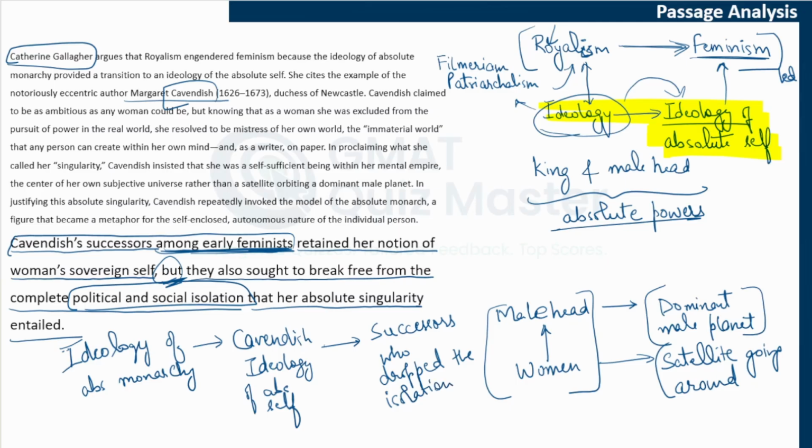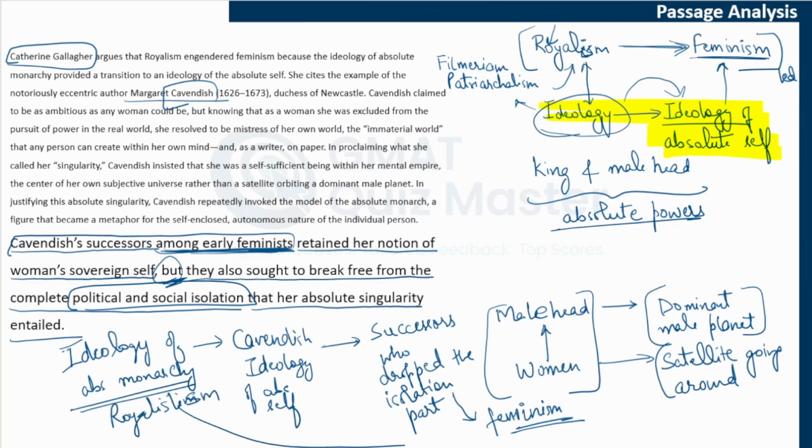They basically supported these rights, or feminism, in the real world, and that is how this ideology of absolute monarchy, which is related to royalism, led to feminism. So that is the entire argument of Catherine. This is how, with this example, Catherine is trying to explain the link between royalism and feminism, which was the odd fact that the author presented in the first paragraph.